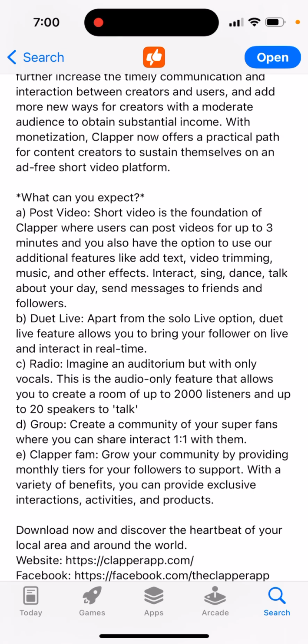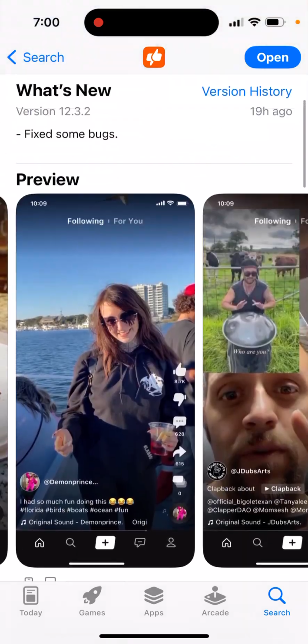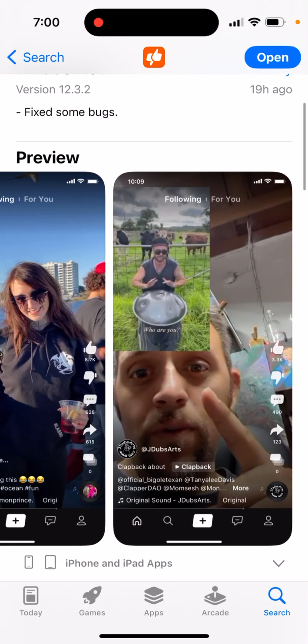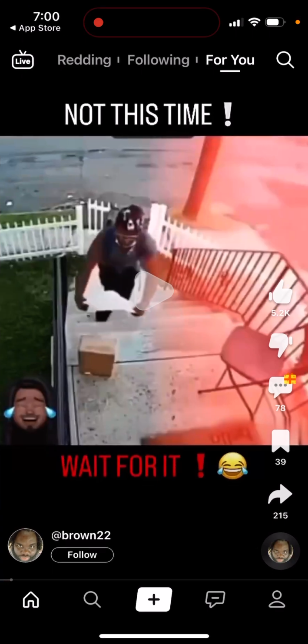Apart from the solo live option, the do it live feature allows you to bring your followers on live and interact in real time. Radio, so you can just go audio only. Group, create a community of your super fans. Clapper fam, so you can grow your community, and then you just have it there. So then you can just open it up, and then yeah, here's the idea of it.